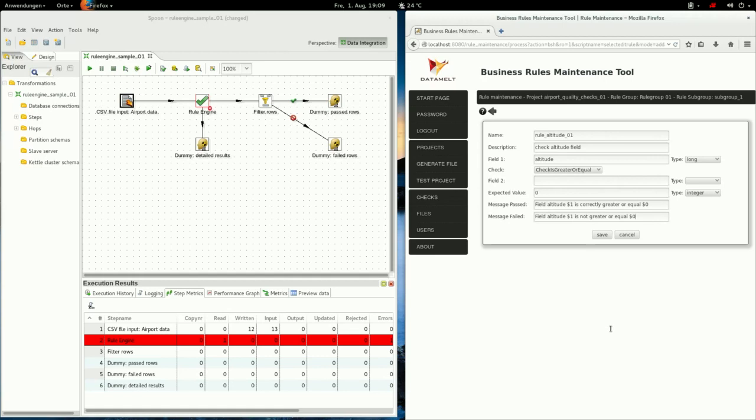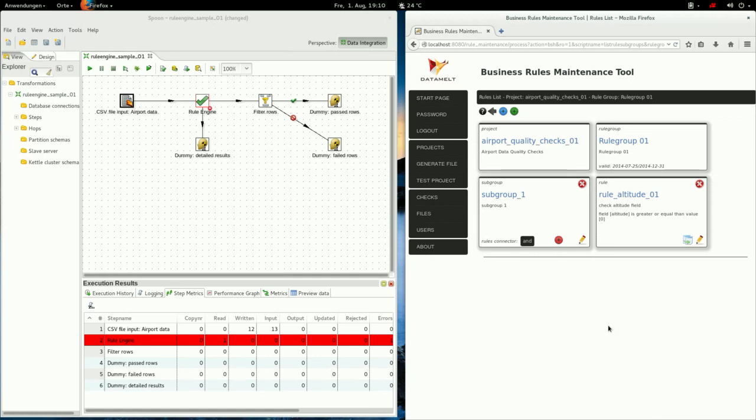So a message is important because it will tell you what went wrong with your checked data. And if you have many rules, then you better write good messages so that you understand correctly what went wrong. Okay, let's save it and go back.